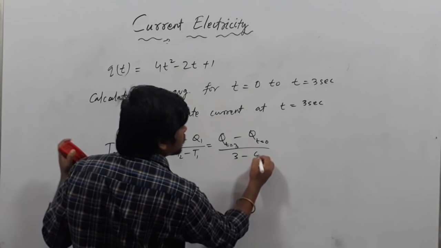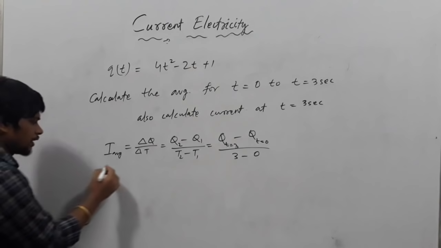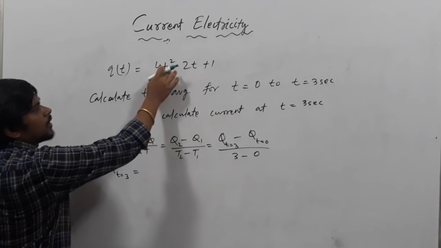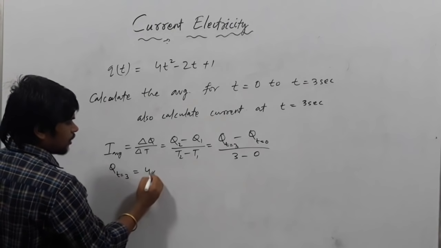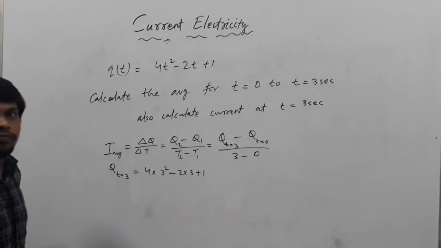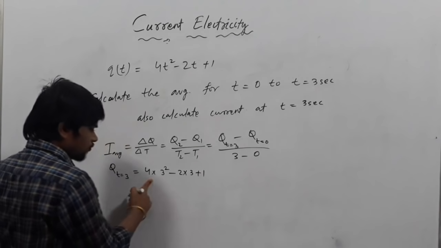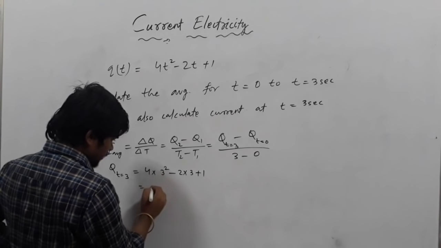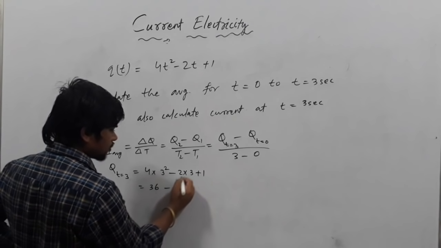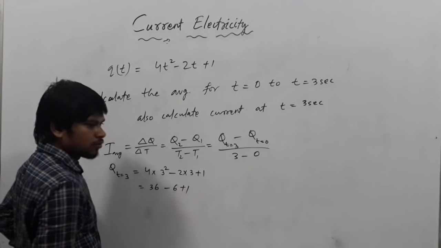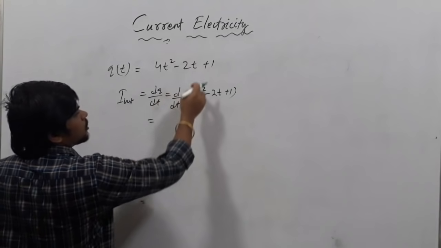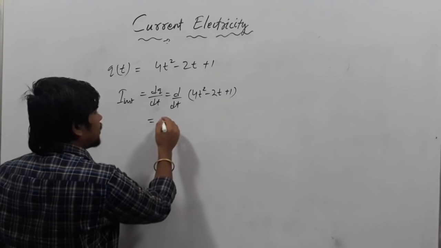divided by 3 minus 0. So calculate q3, q at t equals 3 second, just put the value of t here. 4 into 3 square minus 2 into 3 plus 1. So how much it will be? 4 times 9 is 36, minus 6, plus 1. How much will this be? 31. How much? 4 times 2 is 8.